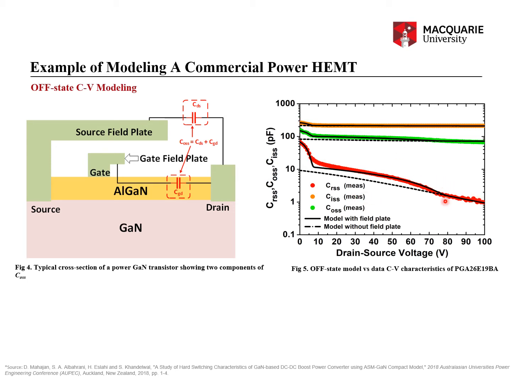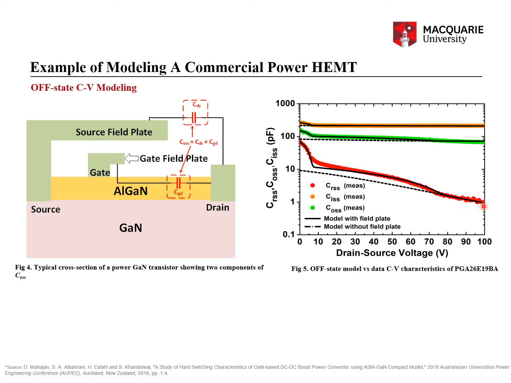CRSS is basically CGD, and the CGD of the device exhibits two kinks. So if I walk backwards, let's say from 100 volt towards 0 volt, the first kink, so at 100